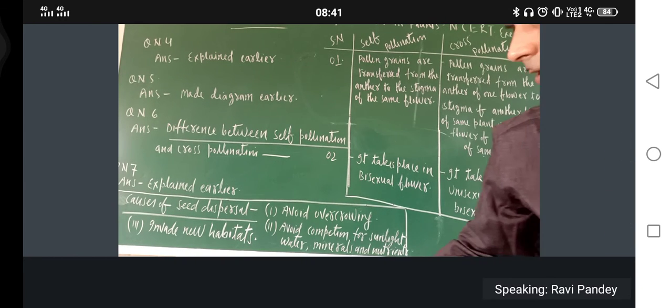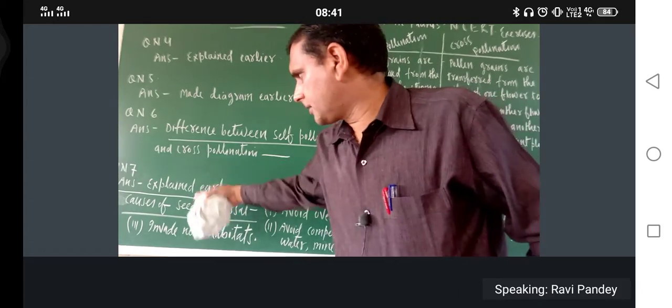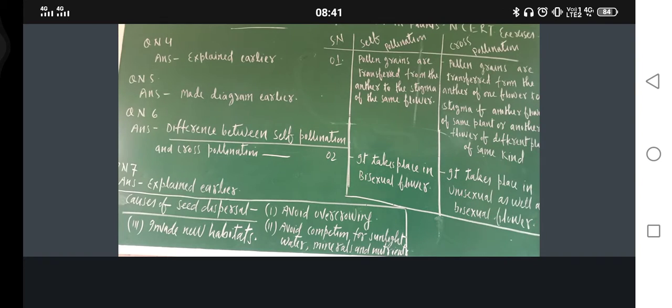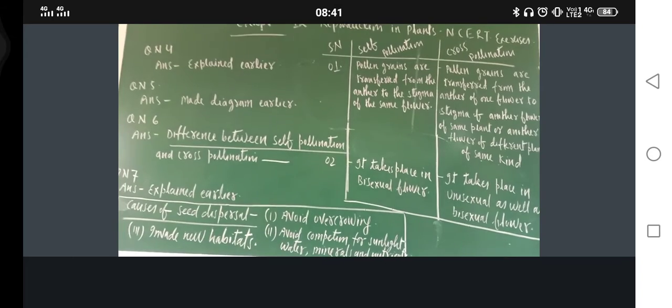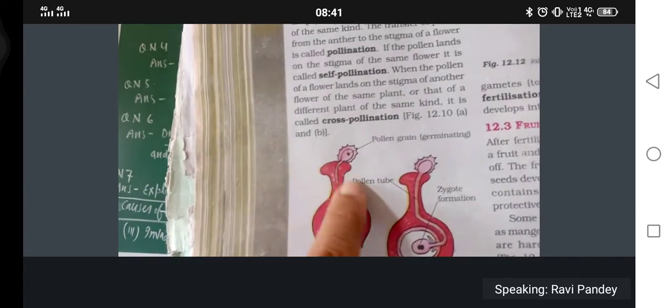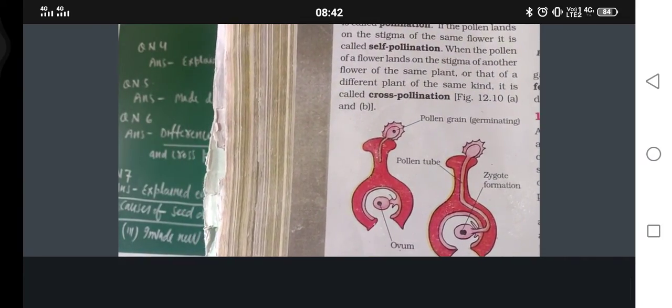Just see. Question number 7. This is question number 7 here. This one also I have explained earlier. Just see, what is the question? Now I have removed the color mic. Question number 7 is: how does the process of fertilization take place in a flower? When I explained sexual reproduction, at that time only I explained it. The same answer should be written and this diagram should also be made. This diagram. Are you getting my point or not?